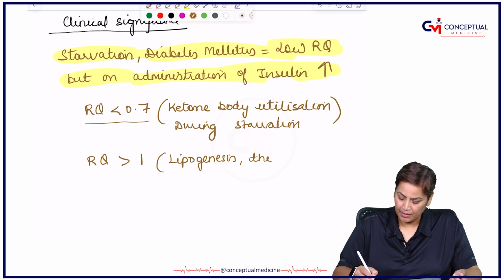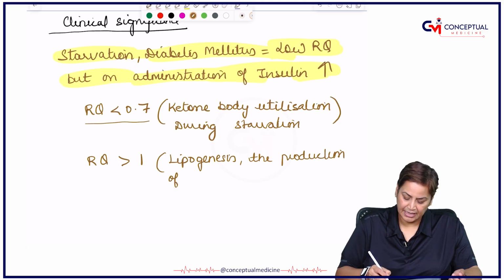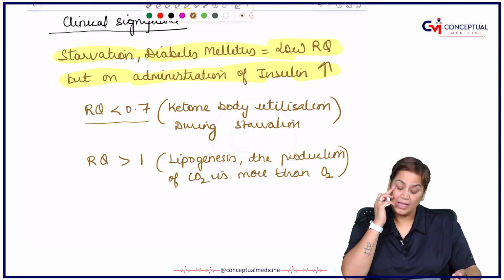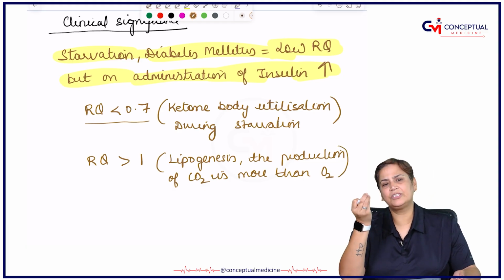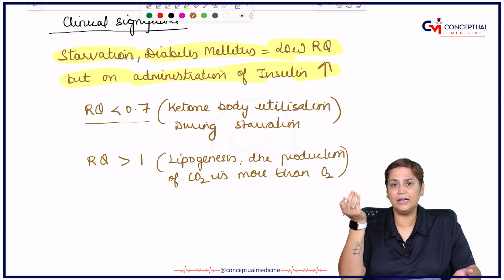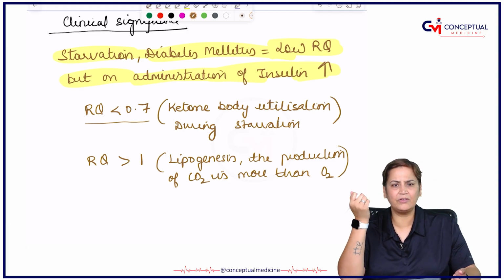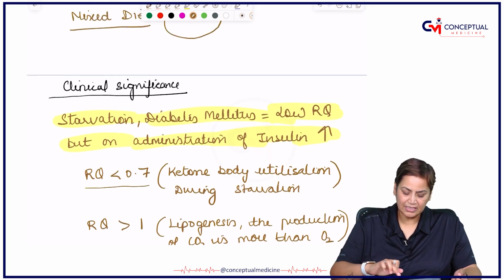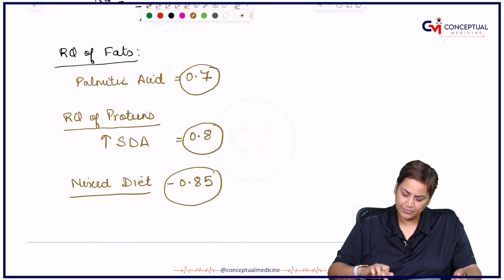The production of carbon dioxide is more than oxygen, right? And respiratory quotient plays a very, very important role in hospitals also. Whenever a person is on a ventilator, we have to give the diet as per the respiratory quotient. If he is undergoing starvation, or if he is a chronic diabetic, we have to keep these parameters in mind. So this is the significance of respiratory quotient.